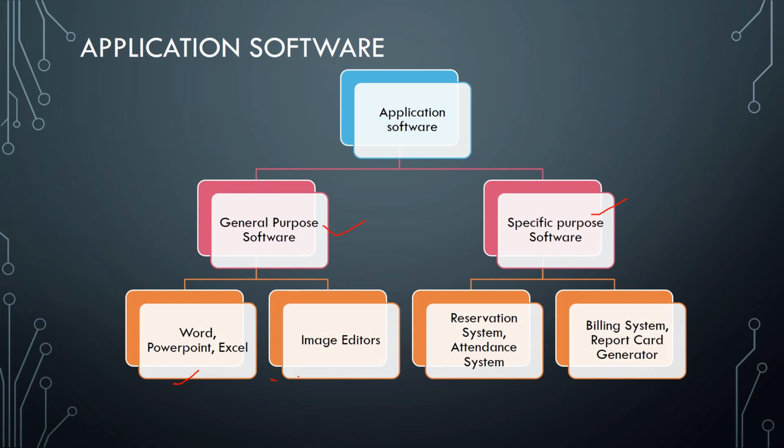Other ones are image editors. We are also having desktop publishing software, database management systems, and graphics software. Whereas in specific purpose software we are having software for a specific purpose, like a reservation system for bookings, an attendance system for marking attendance, a billing system, and report card generators.